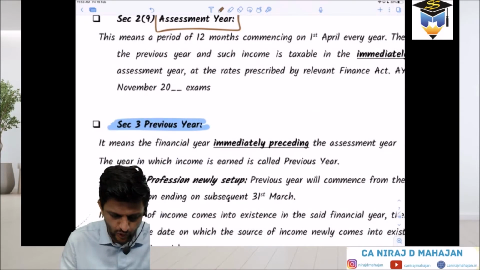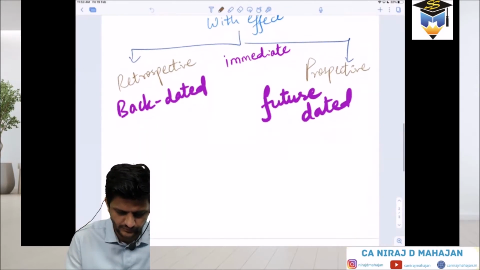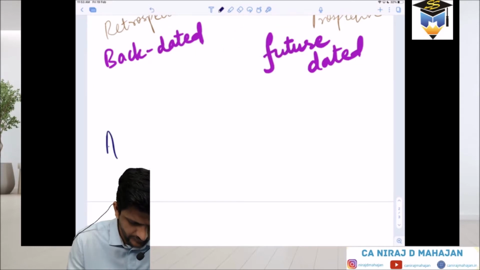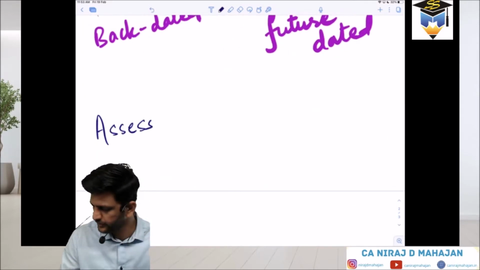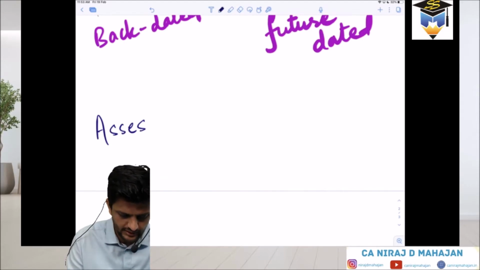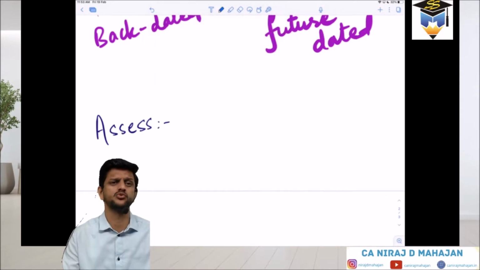So write down in a notebook. First of all, spelling. Be careful with the spelling: ASSESS. Just the normal meaning of the word assess, what do you think?